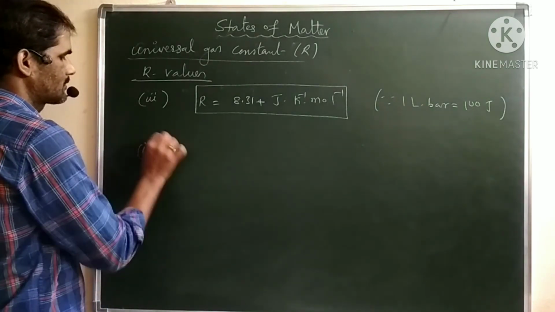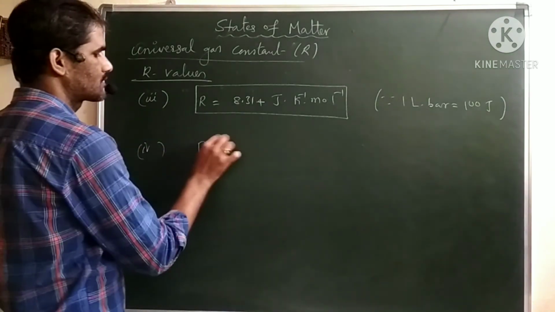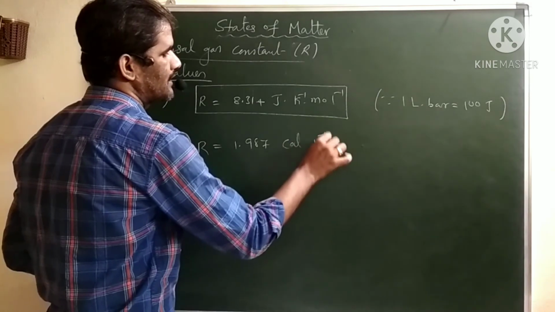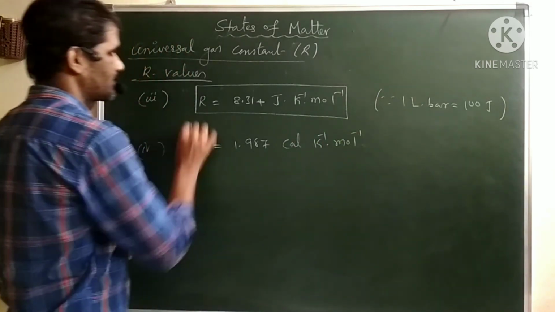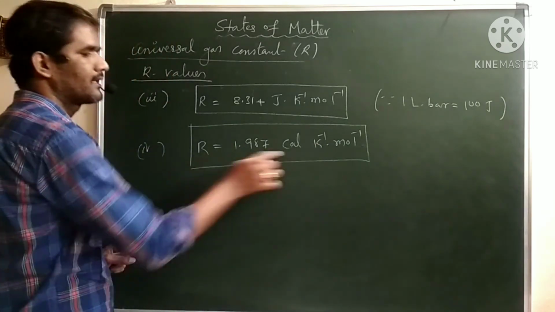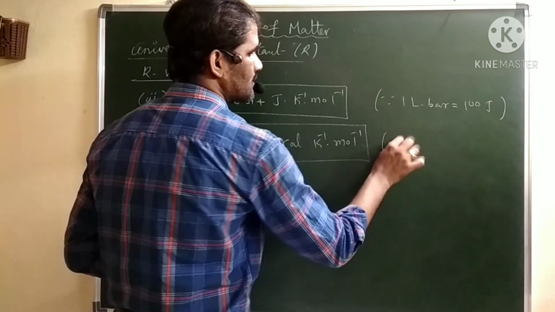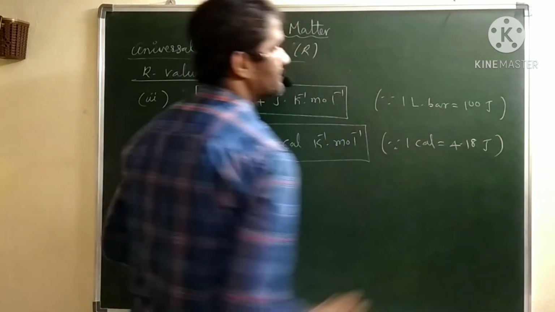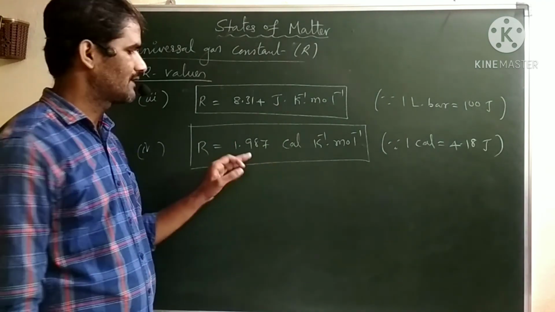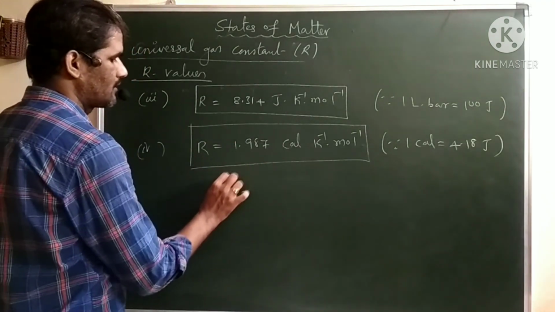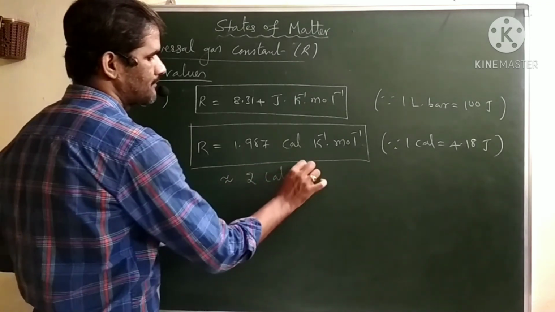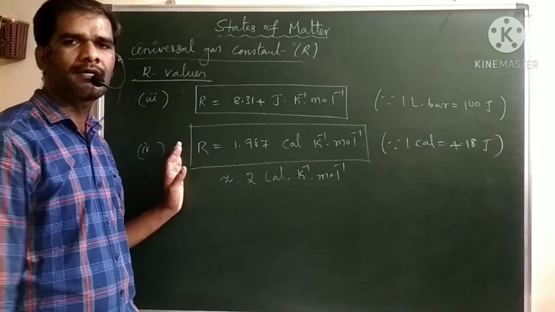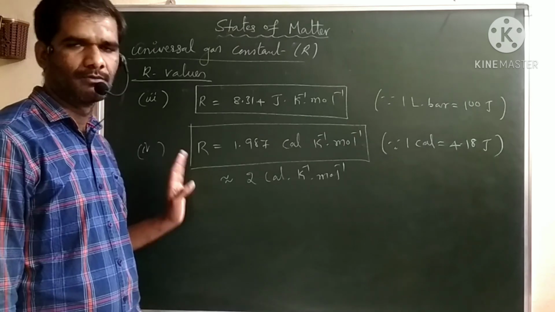The next, more important value, R equals 1.987 calories per Kelvin per mole. Just in place of joules we are writing calories. Since 1 calorie equals 4.18 joules, if you substitute calories in place of joules, we will get this value. We can take this approximately as 2 calories per Kelvin per mole. These are some important universal gas constant values for numerical purposes.